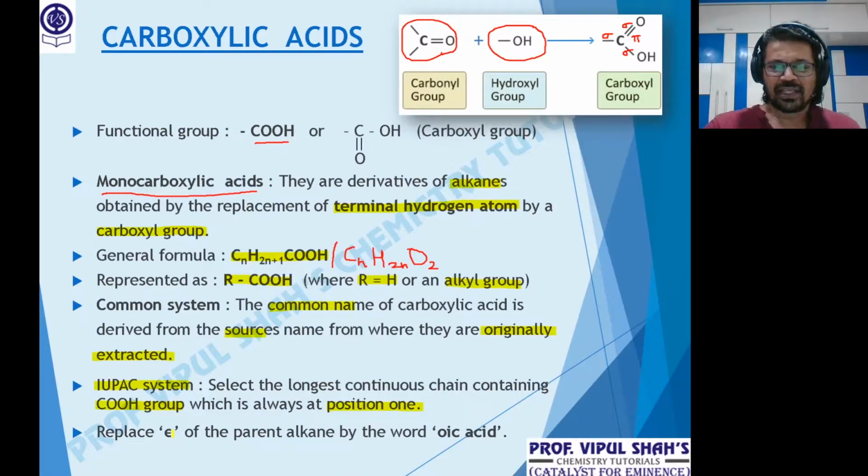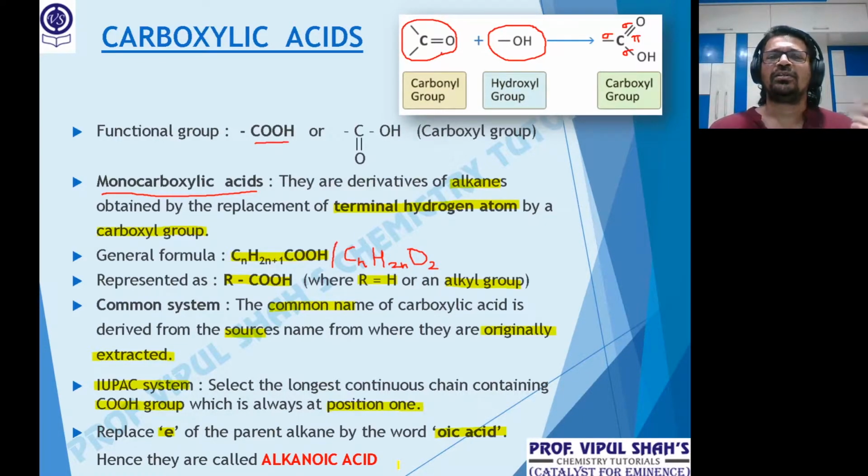Finally, replace the E of the parent alkane by the word oic acid. So if you replace the E of the parent alkane by oic acid, in the IUPAC they are called alkanoic acids. So 1 carbon, methanoic acid. 2 carbon, ethanoic acid. That's how the naming is there.